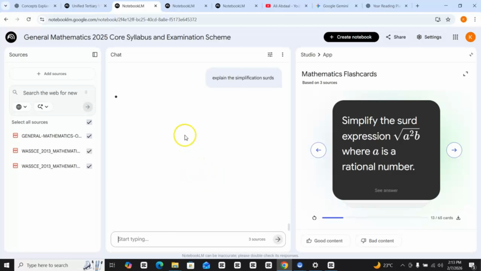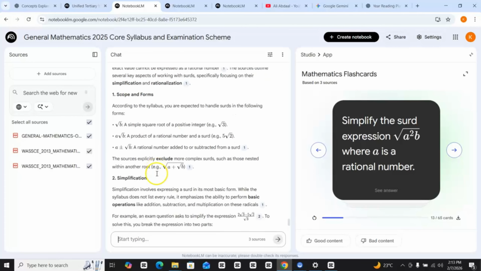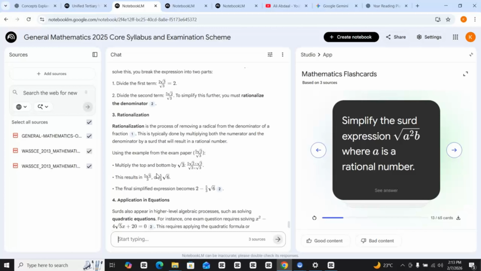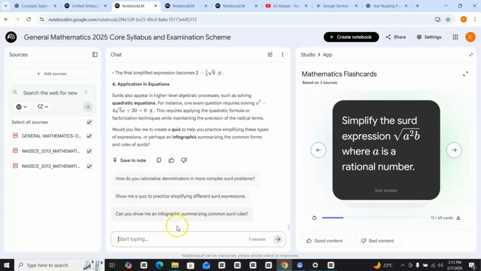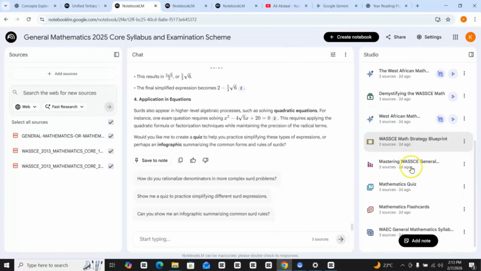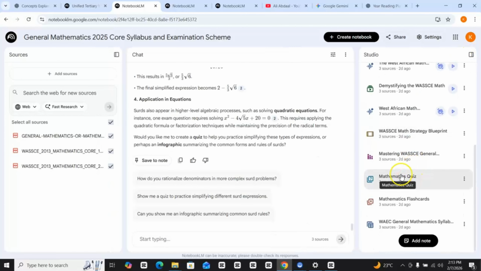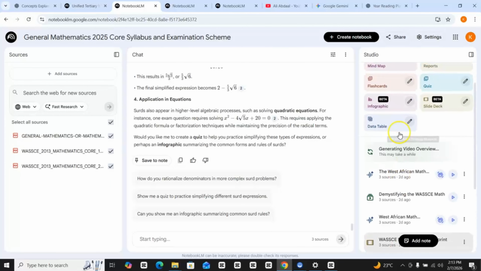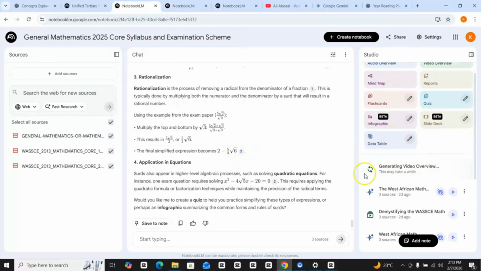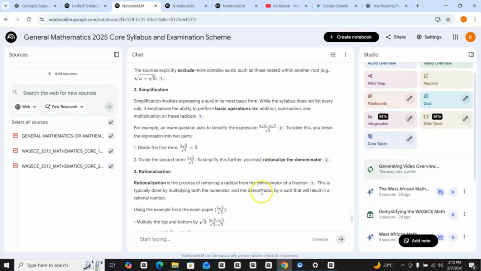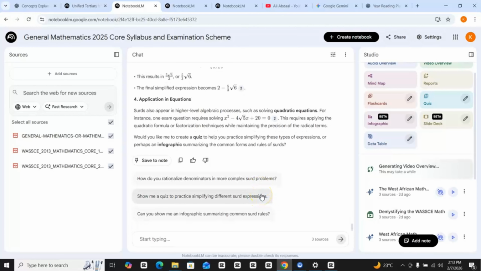That's the beautiful thing with your notebook. You can look at the flashcard, the quiz, the map, so many things here, the video, the podcast. All this will help you understand the subject matter. It will deepen your understanding of it, so it will help your retention. Once you do it, the notebook is helping both your retention and your recall. You do it this way, it will help your retention, it will also help your recall.